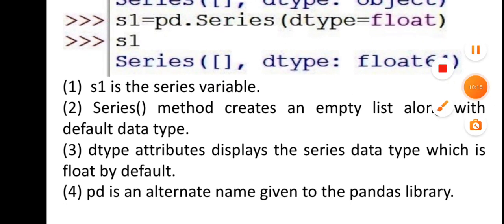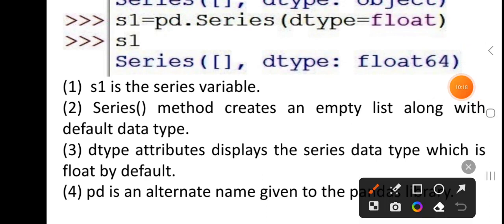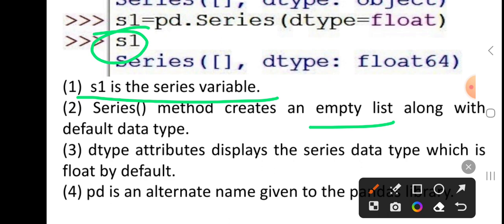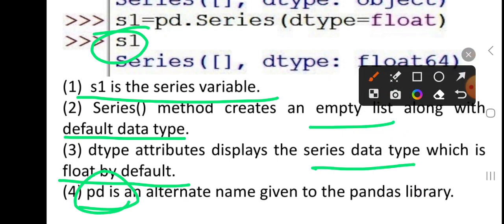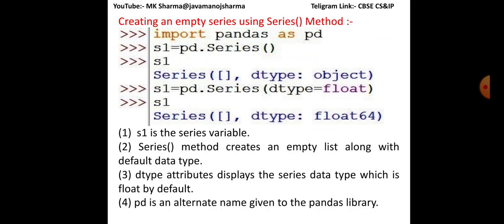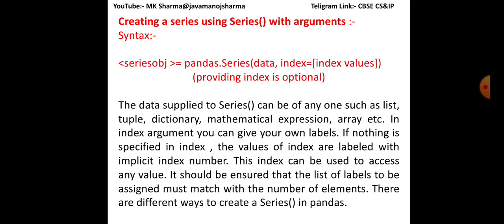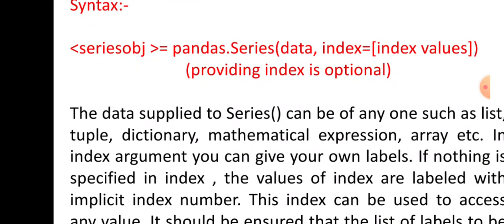What do you mean by this series? Here series s1 is created, so s1 is a series variable. The series method creates an empty list along with the default data type. The dtype attribute displays the series data type, which is float here. pd is an alternate name given to the pandas library. Creating a series.